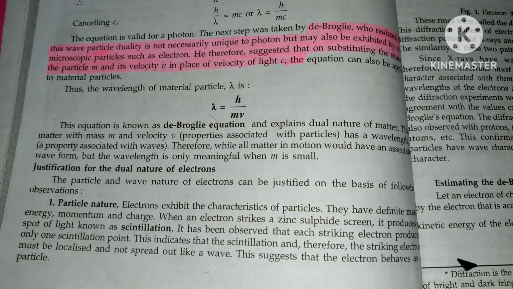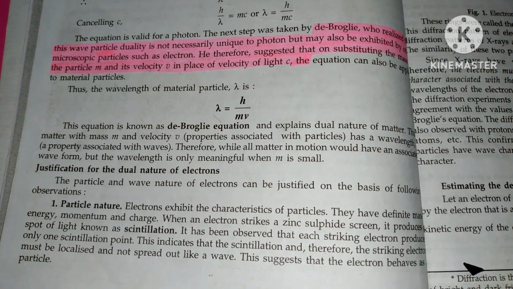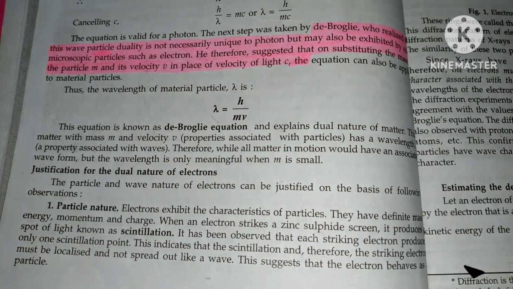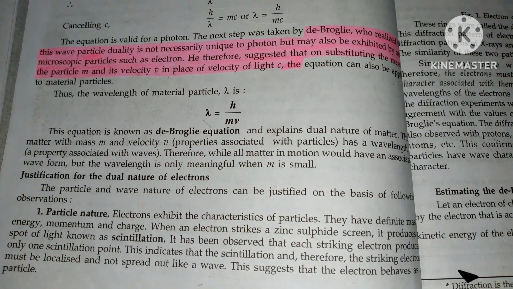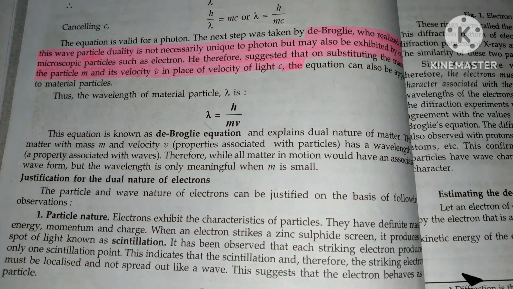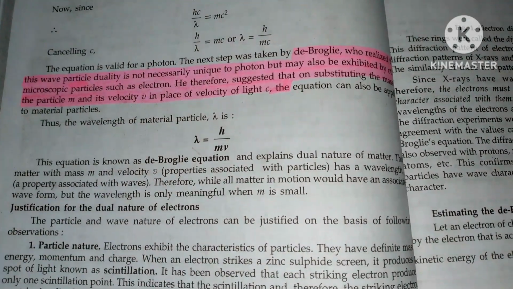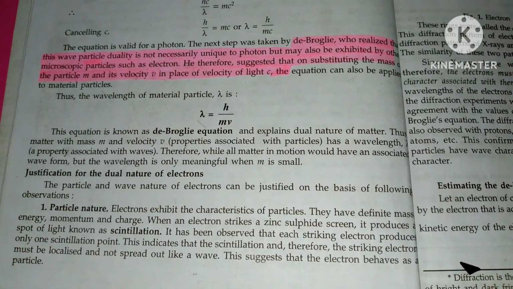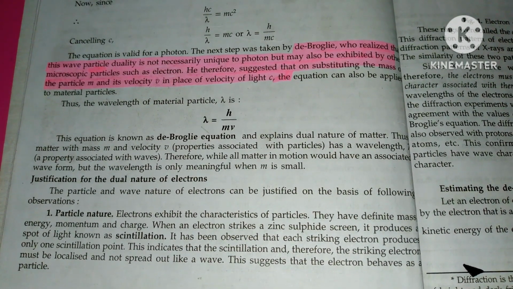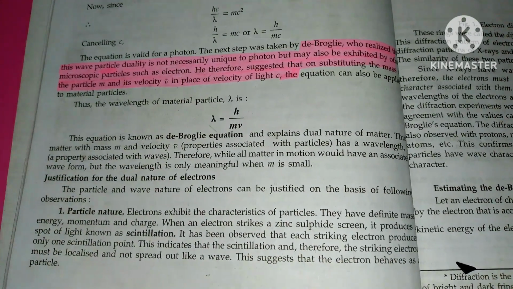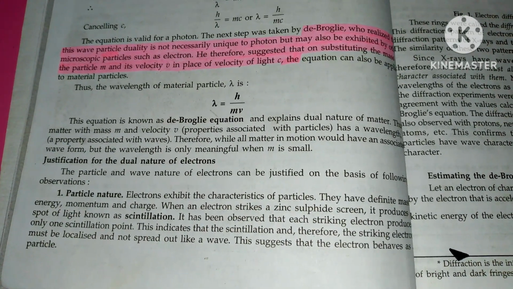This equation is known as the de Broglie equation and explains the dual nature of matter. The matter with mass m and velocity v, properties associated with particles, has a wavelength lambda, a property associated with waves. Therefore, while all matter in motion would have an associated waveform, the wavelength is only meaningful when m is small.